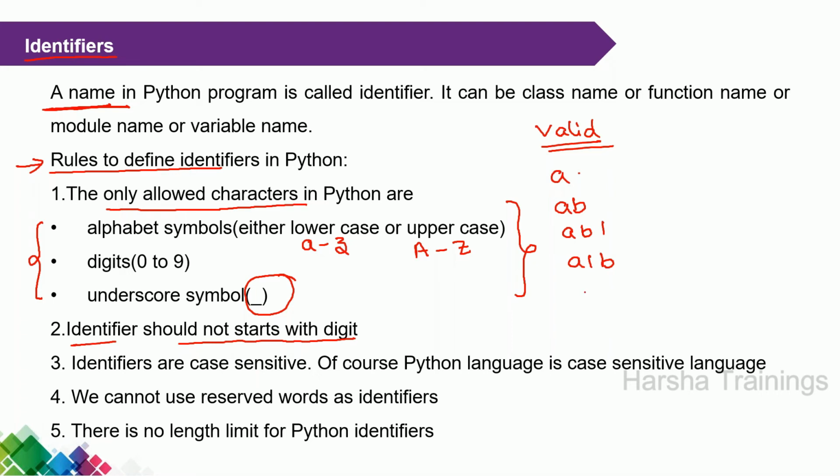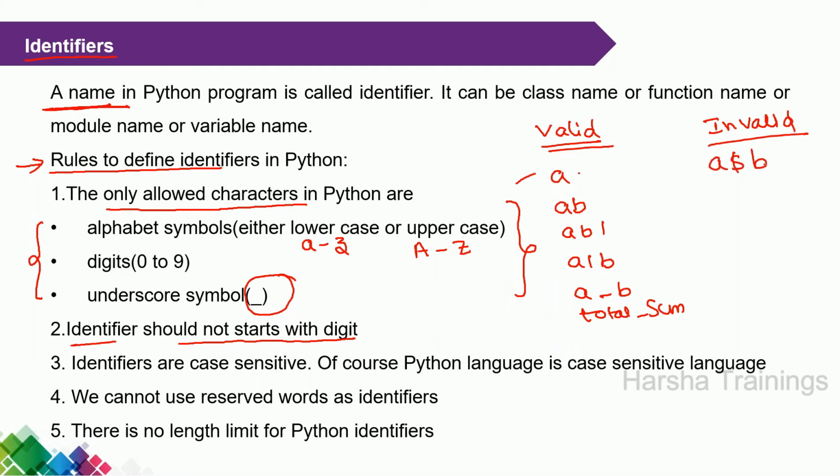A1B is also valid. A underscore B. Not only A. For example, total underscore sum. This is valid. That means any name that contains alphabets, either lowercase or uppercase, or the digits 0 to 9, and the underscore symbol. Only underscore is valid.